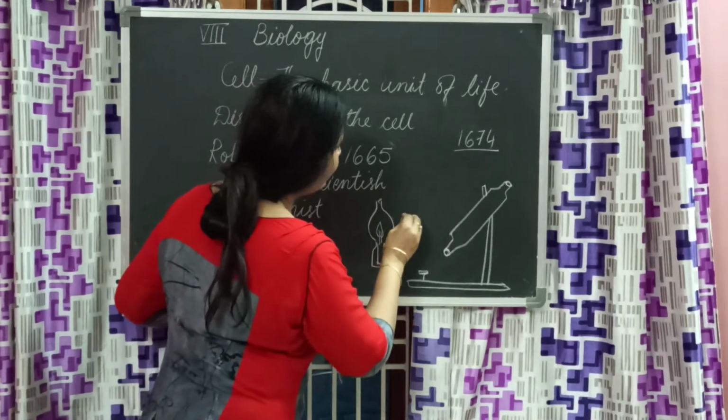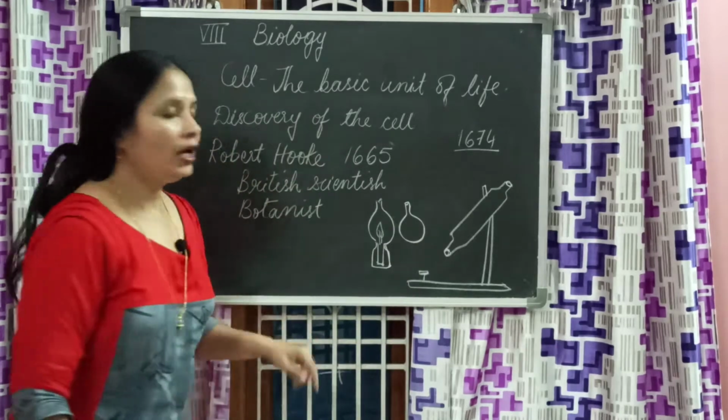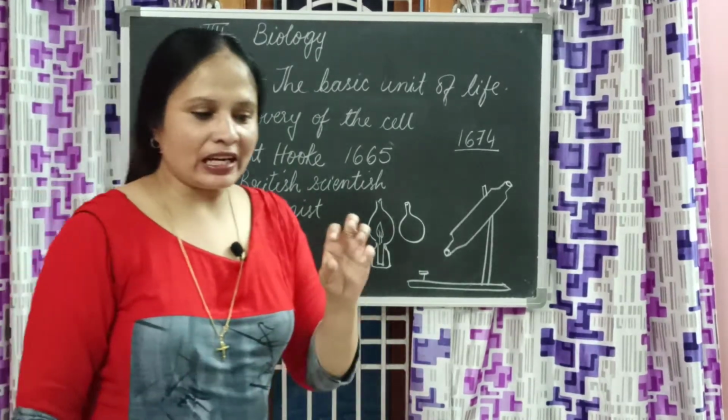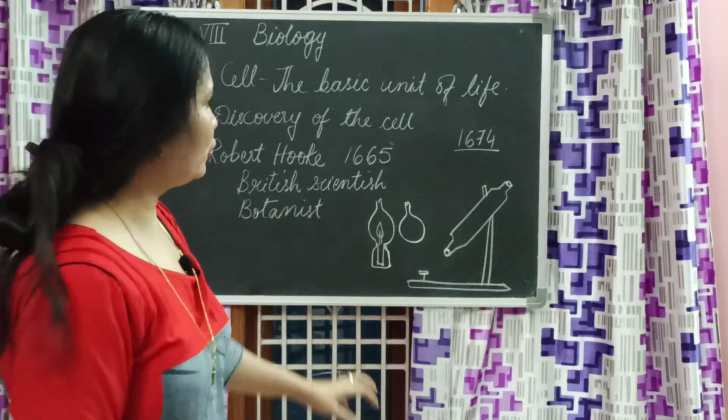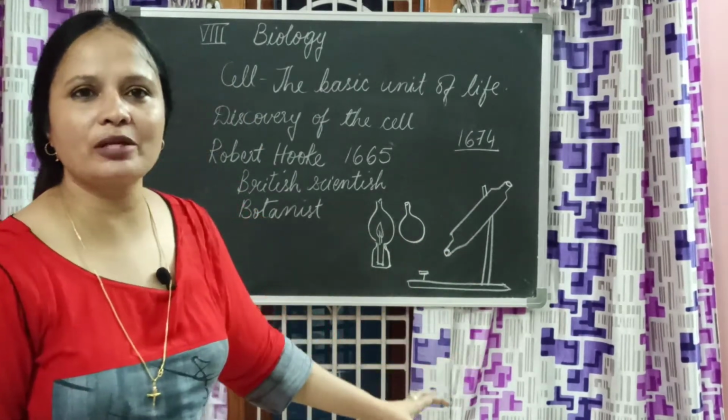And then he used a water bubble. That means for extra light he used a lantern. For extra magnification he used a water bubble.